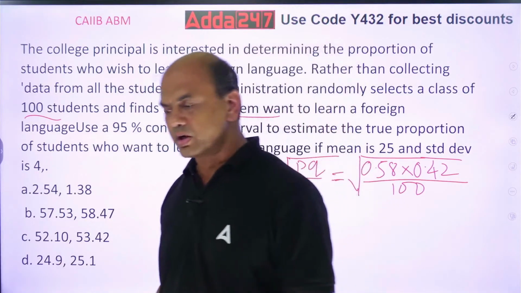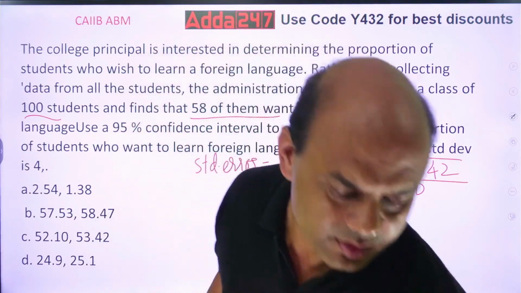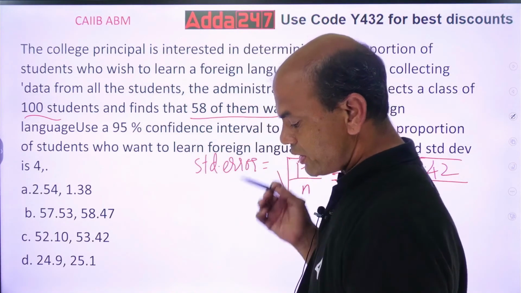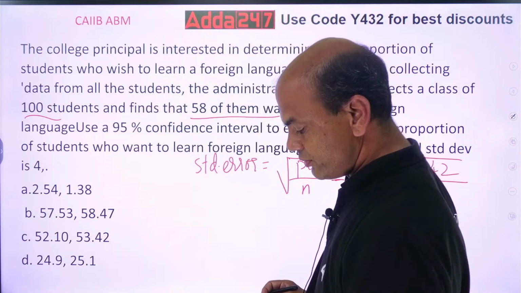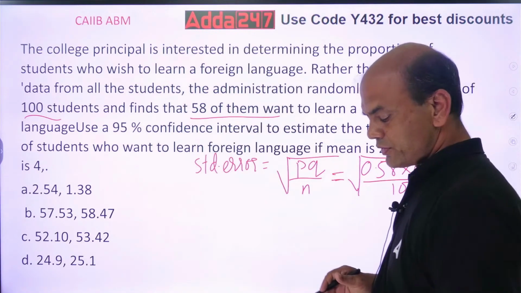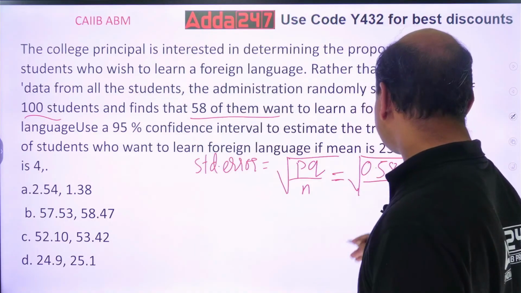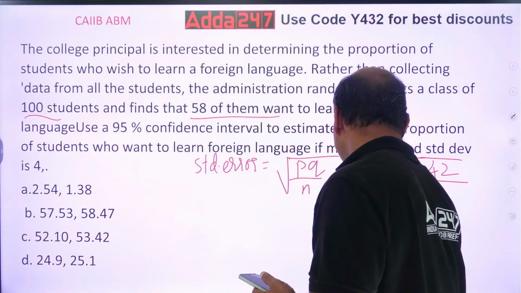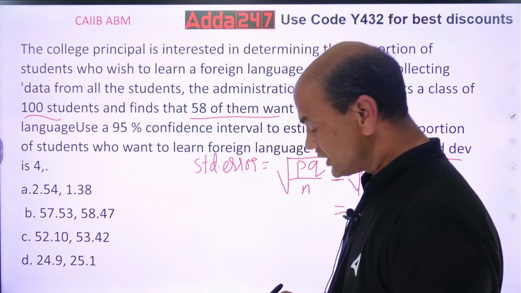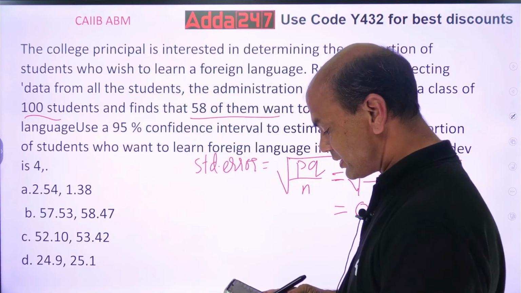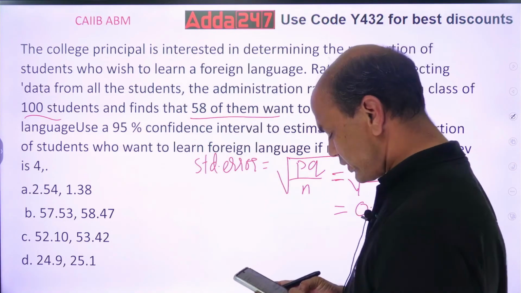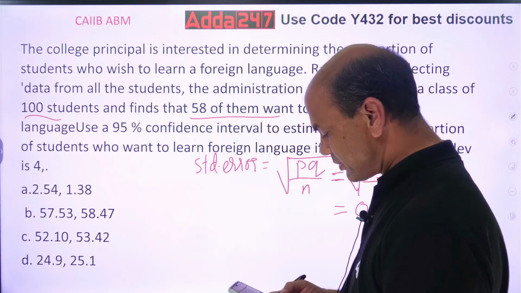So solve this now. When you solve this, what will you get? Do it, everyone. 0.58 into 0.42 upon 100. If you do this, I am getting 0.5 as the final figure. Are you getting the same? Let me check it again because these are difficult problems. 0.58 into 0.42 divided by 100.